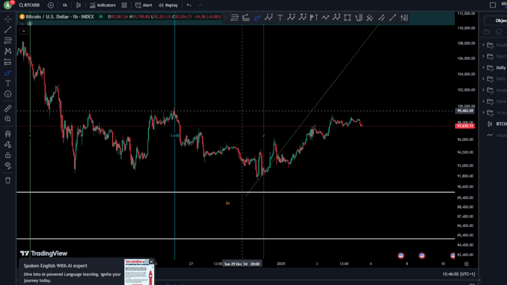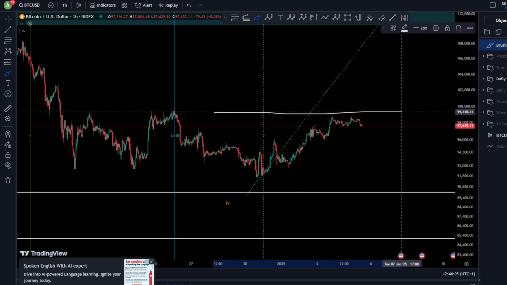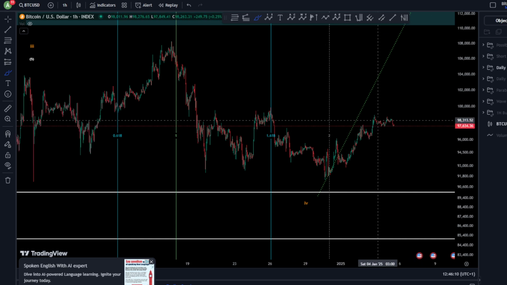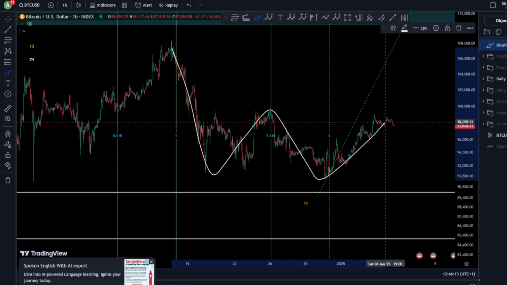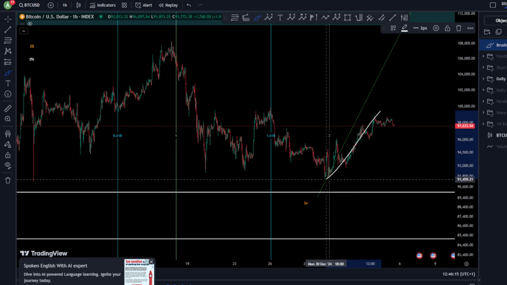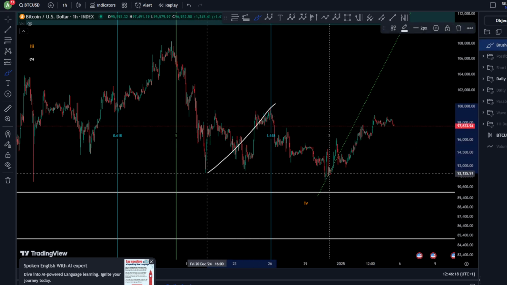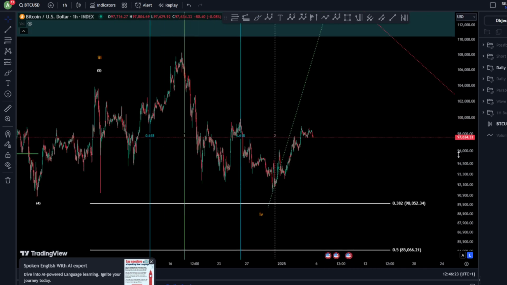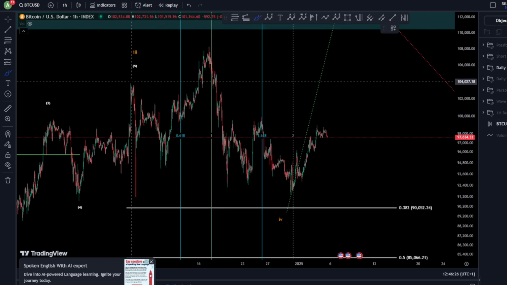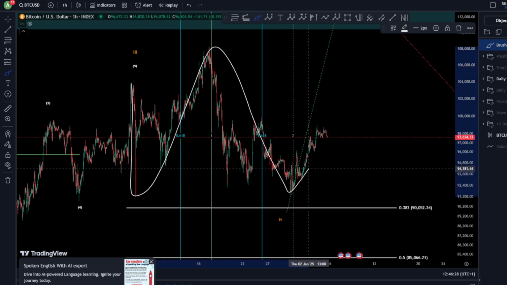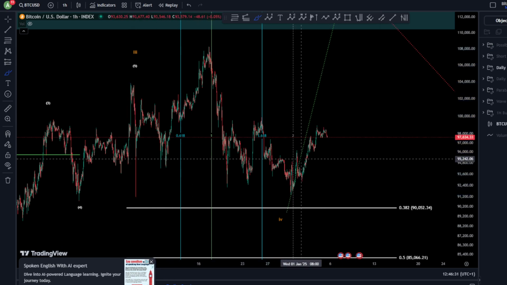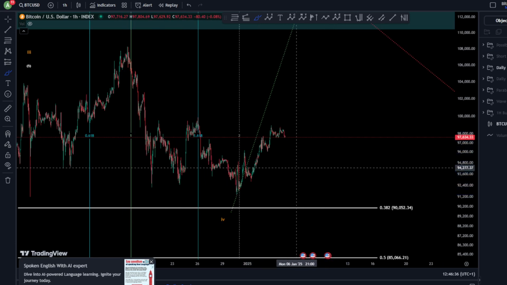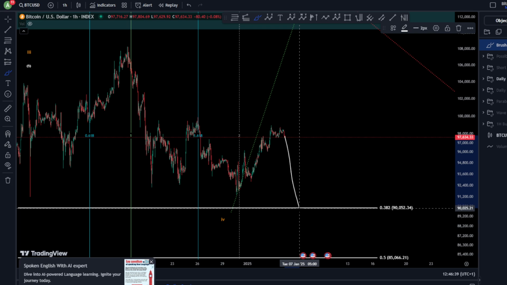We said if we don't take the 99,000, which we were very close to but did not touch, and that's because the 99,000 will invalidate a contracting diagonal. By all means, on 99,000, this wave 4 will become longer than your wave 2, and it will invalidate this contracting diagonal, and that means it will transform this correction into W, X, and Y, and then we start to move towards the upside in four 1 2s. So the possibility, as we said, is higher for the bearish scenario to get lower prices.